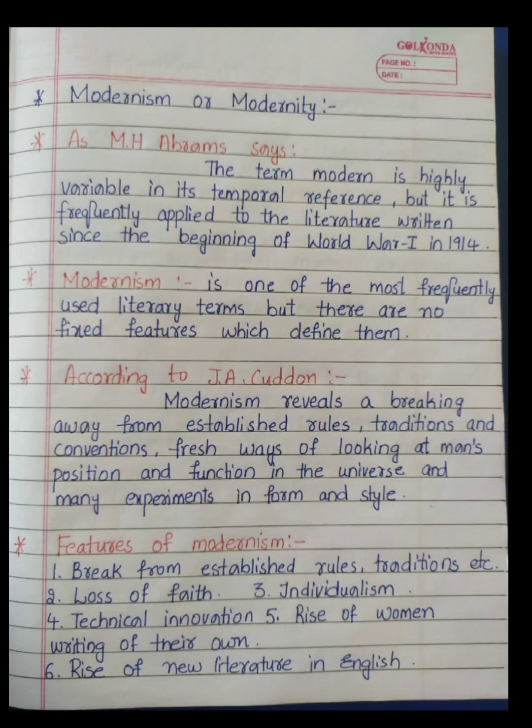Now we can see some more important points regarding modernism. See here we can see regarding modernism and modernity. Here M.H. Abrams has given a statement. M.H. Abrams says the term modern is highly variable in its temporal reference, but it is frequently applied to the literature written since the beginning of World War I in 1914. See here, it is a term which is highly variable. Here, highly variable in the sense modernism is a term which can be used for different concepts. We cannot say that only this concept can be called as modernism. For various concepts, we can use this word.